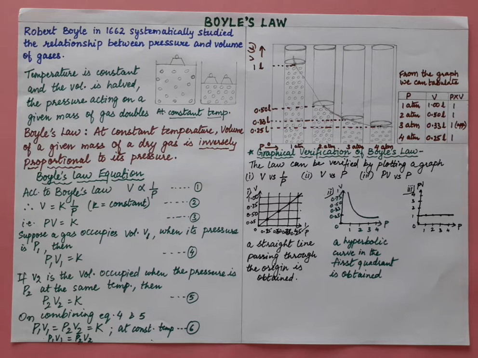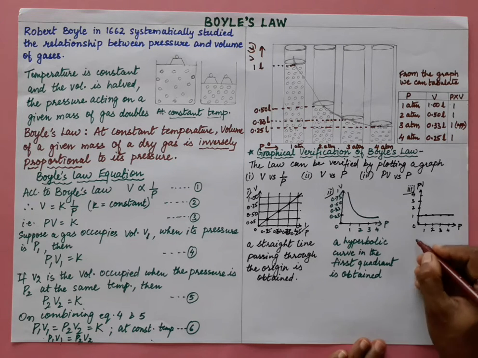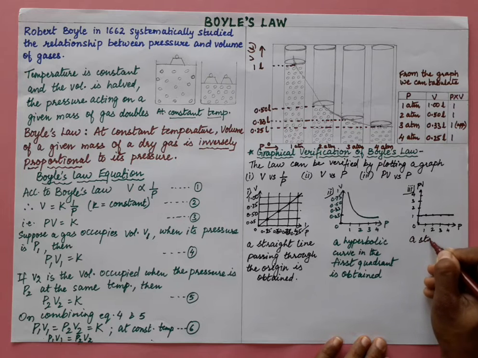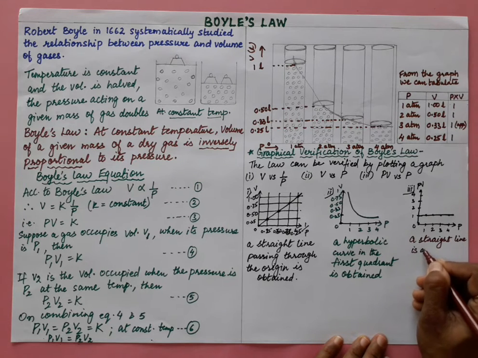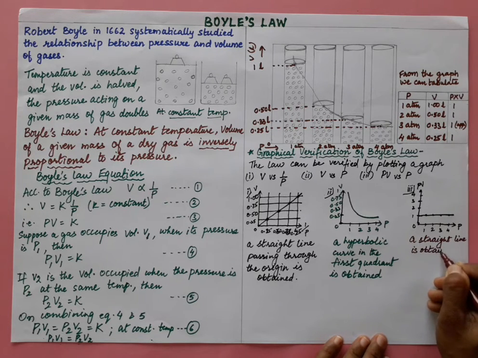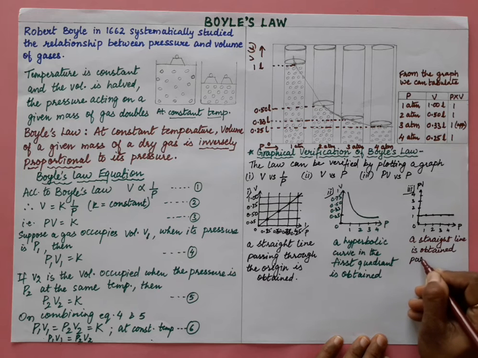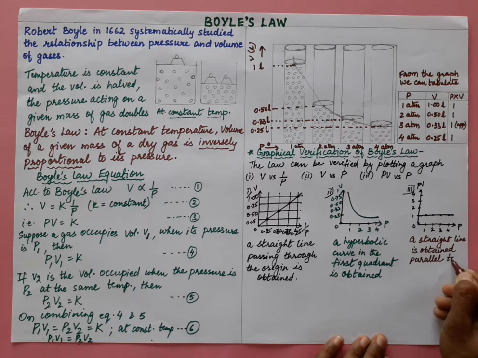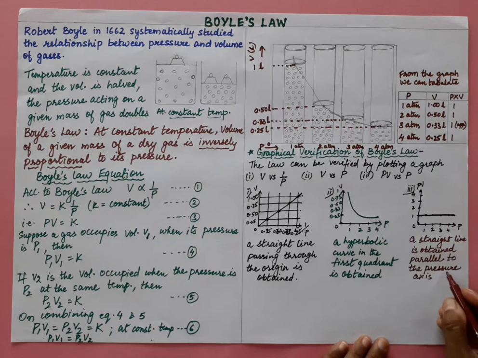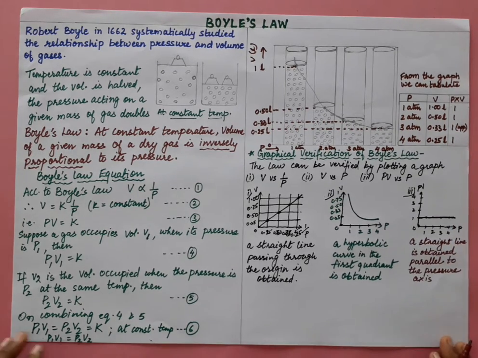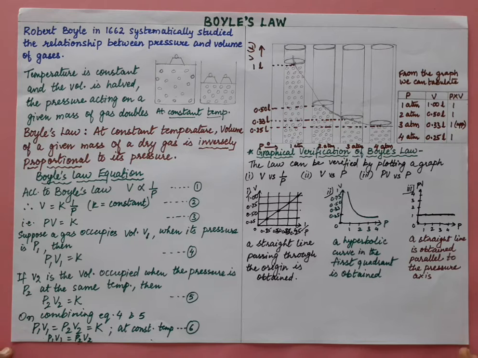So what happens over here is that a straight line is obtained parallel to the pressure axis, right? Parallel to the pressure axis means this way. So these are the three graphical verifications of Boyle's law, right?